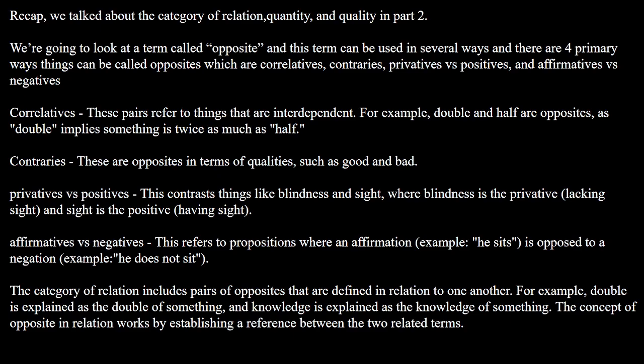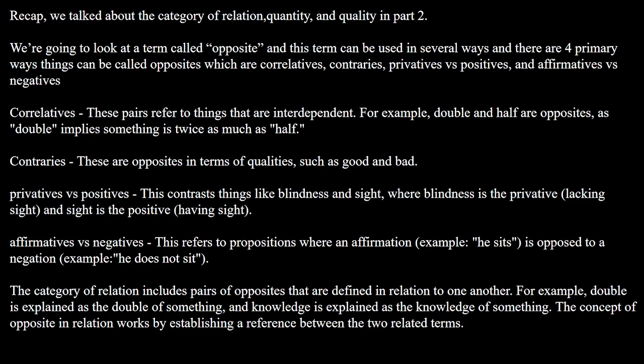Alright, so to recap on the last part, which is part 2, we talked about the category of relation, quantity, and quality, right? And now we're going to look at a term, opposite, and this term can be used in several ways. There are four primary ways things can be called opposites, which are correlatives, contraries, privatives versus positives, and affirmatives versus negatives.